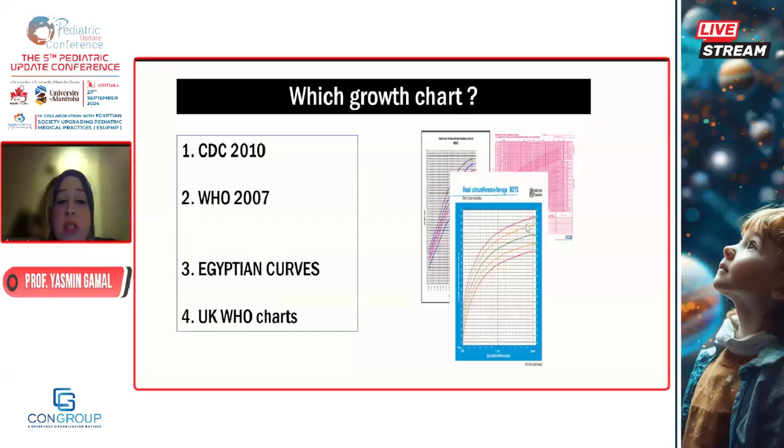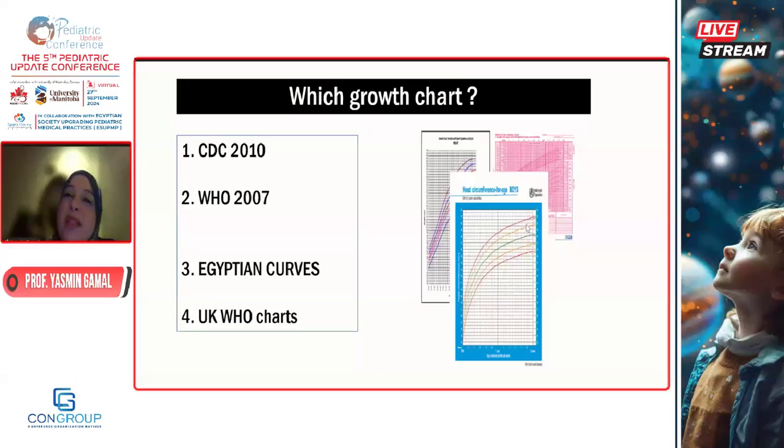So we are using the standard in Egypt, the WHO growth charts. You cannot use the CDC for growth monitoring and evaluation in the first 2 years of life, as per CDC themselves, because it was not cross-sectional, it was not done all over the countries and the continents. It was done in one continent, and it was done on a hybrid of children, formula-fed and breastfed. So they are not optimum for monitoring growth in the first 2 years of life.